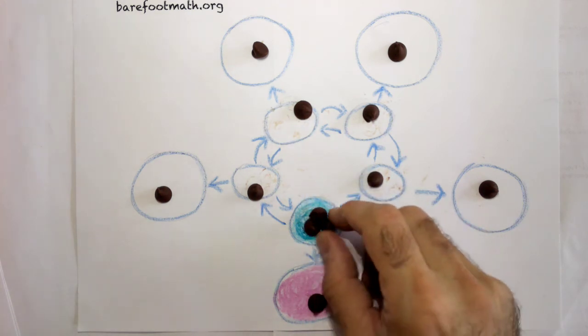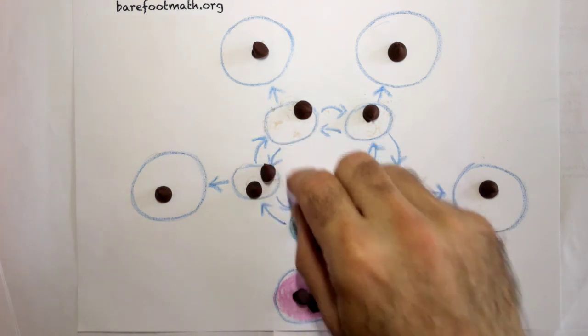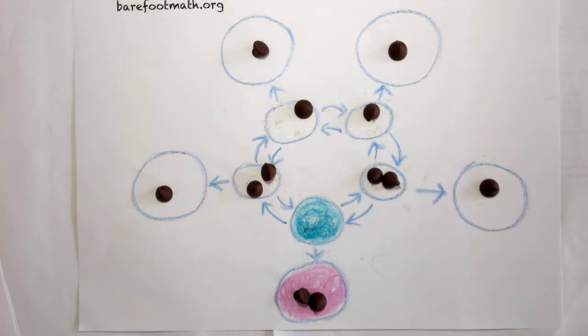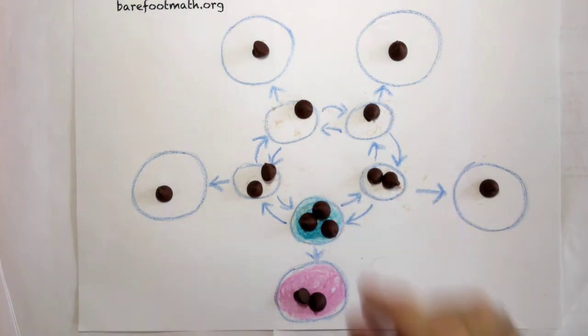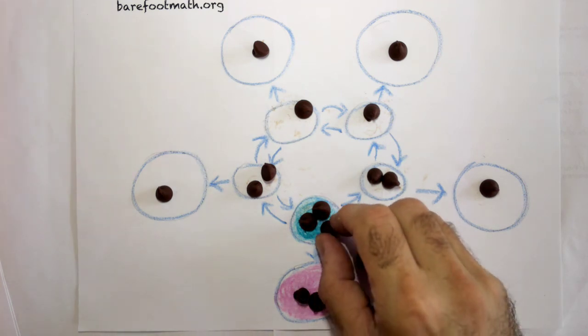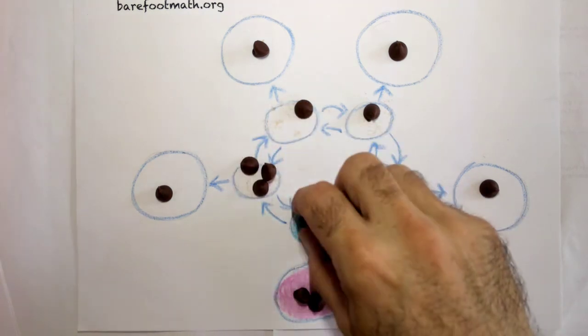Hey, we've got 3 chips, so send 1 of them out and 1 to each of the inner circle neighbors of the green spot. Can we do any more firing? No, not yet. So add another chip here. Can we do any firing? Nope. Can we do any firing? Nope. Can we do any firing? Yes, we can. So send one chip out and one to each of the neighbors.